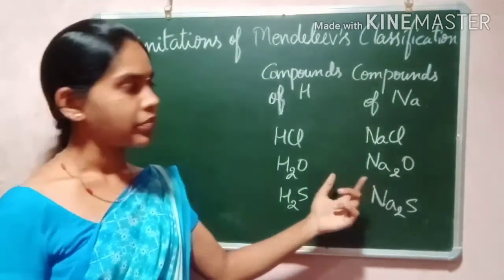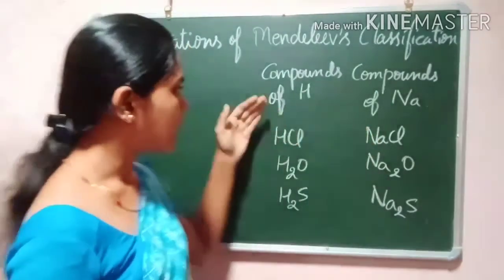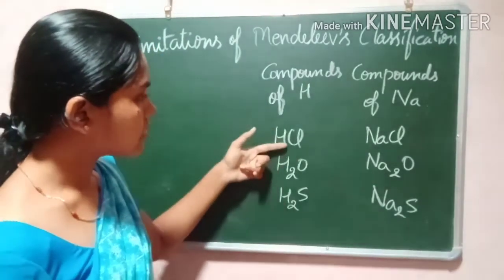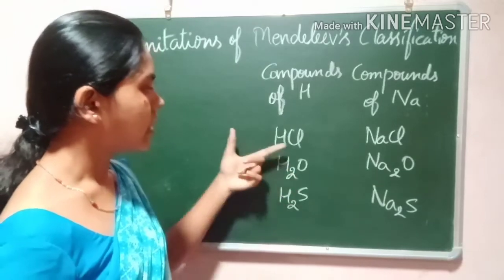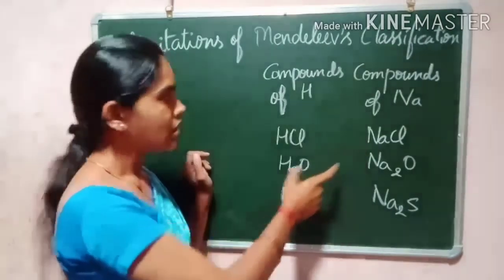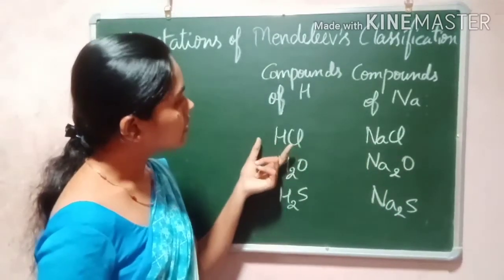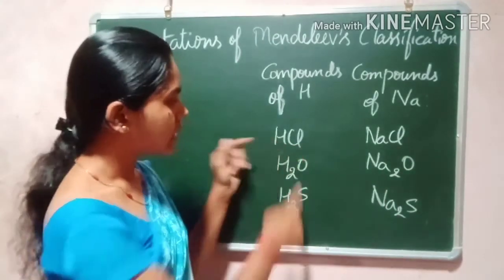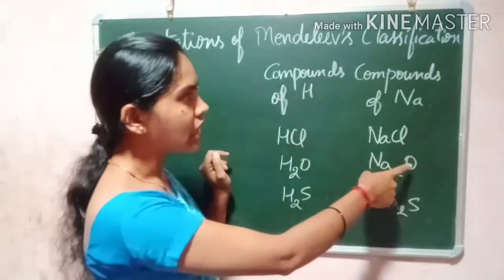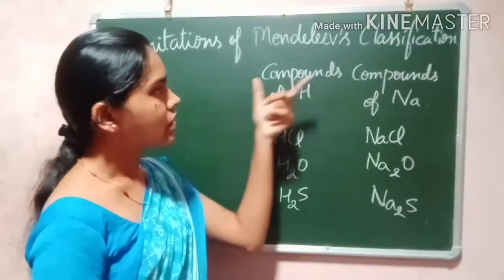That is one drawback. Another one: like the alkali metals, hydrogen also combines with chlorine, oxygen and sulfur, and gives compounds which are similar to those of alkali metals. It provides compounds which are similar to the compounds of sodium. So that is another drawback of his classification.